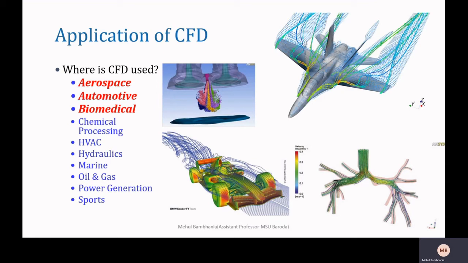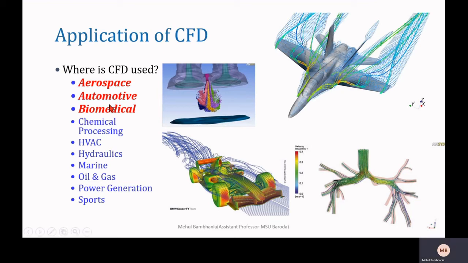In the later stage, this field extended to various fields like automobile. In the automobile, we can find out the flow pattern or streamlines. We can also use CFD to investigate the fuel injection process. With the help of CFD, one can investigate the atomization behavior and optimize the performance of combustion.